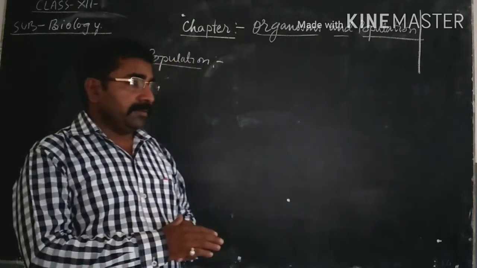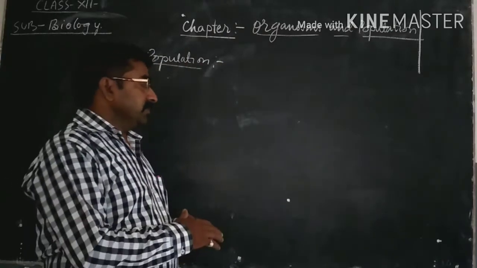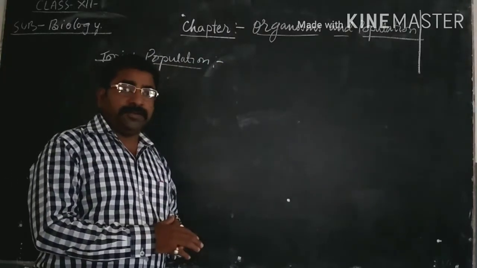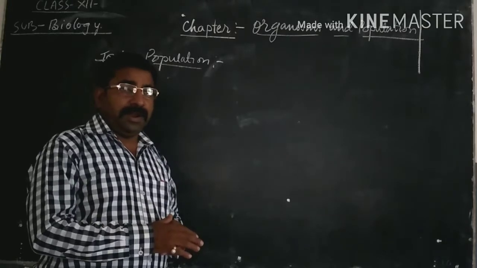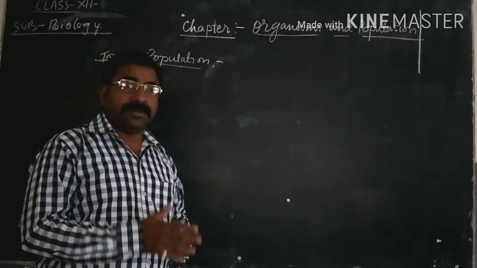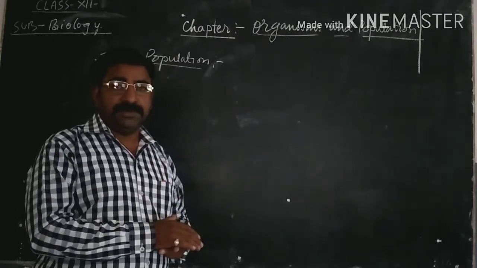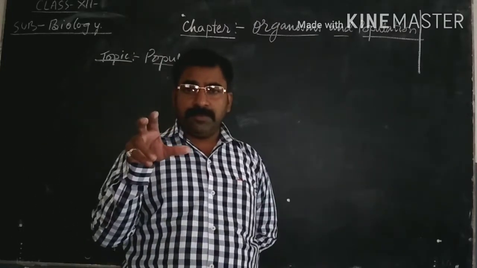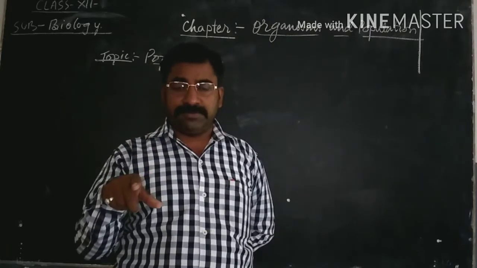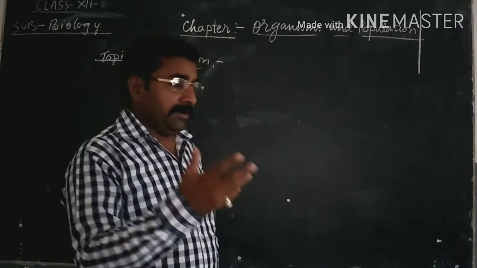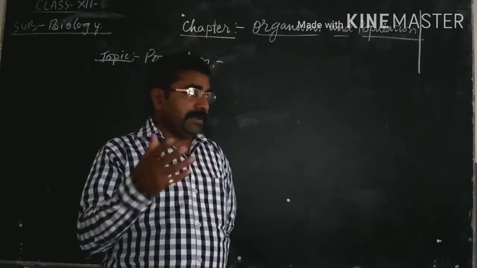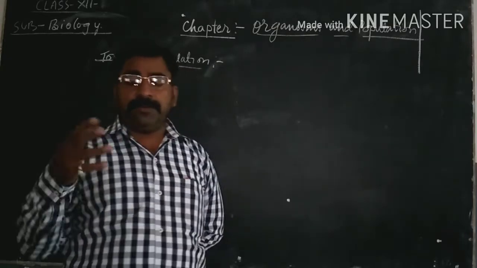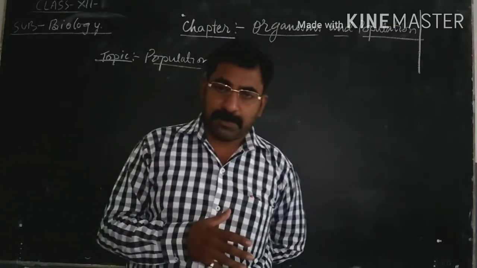So here we are studying ecology, and ecology has a certain organization. Population is a component of the organization of ecology. And I defined it as a group of similar individuals.